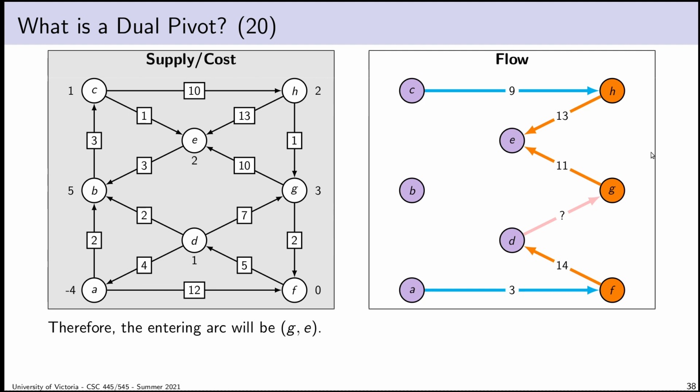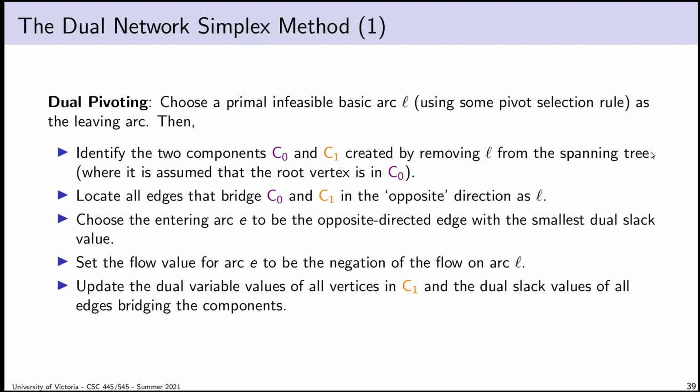Okay, so the entering arc is going to be GE. And so we actually have a dual pivoting procedure. So the first thing we do is we choose some primal infeasible basic arc. We'll call that L. That's our leaving arc. We then figure out what are those two components. Please let this be the last time I have to draw this diagram. What are those two components formed by deleting L from the basis?